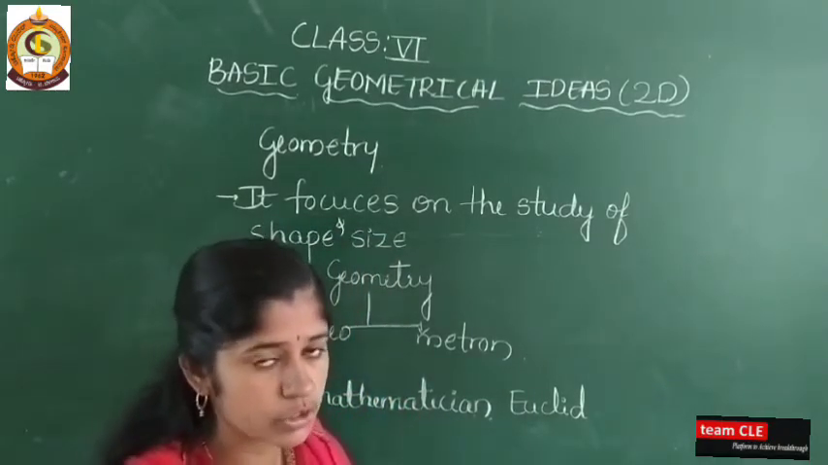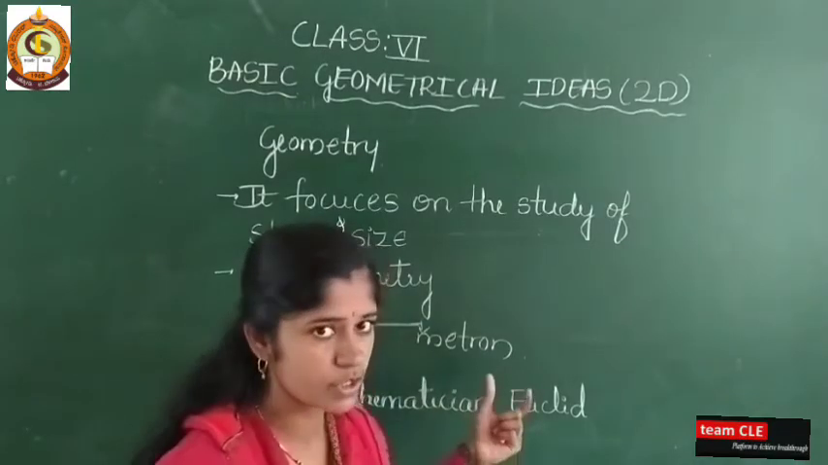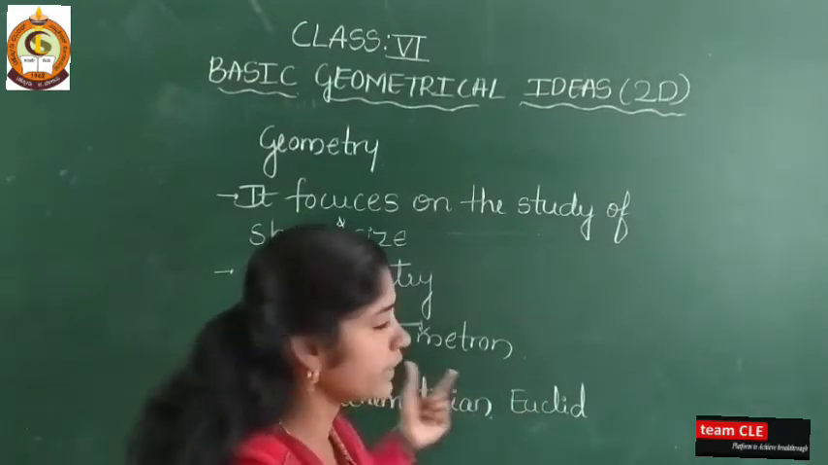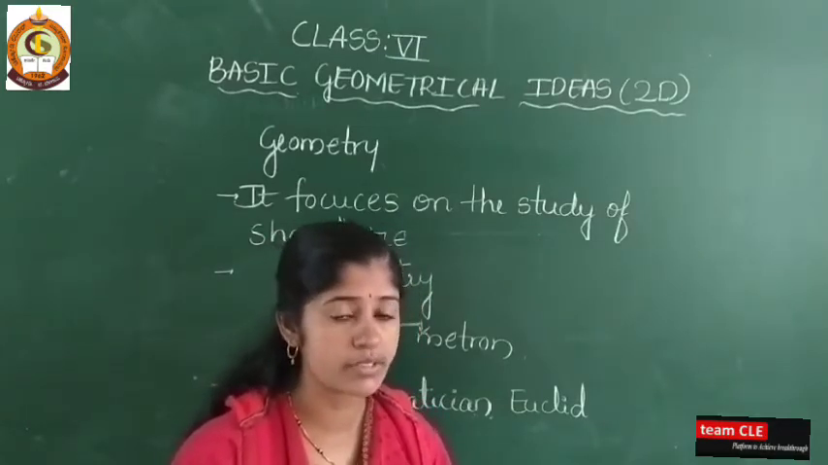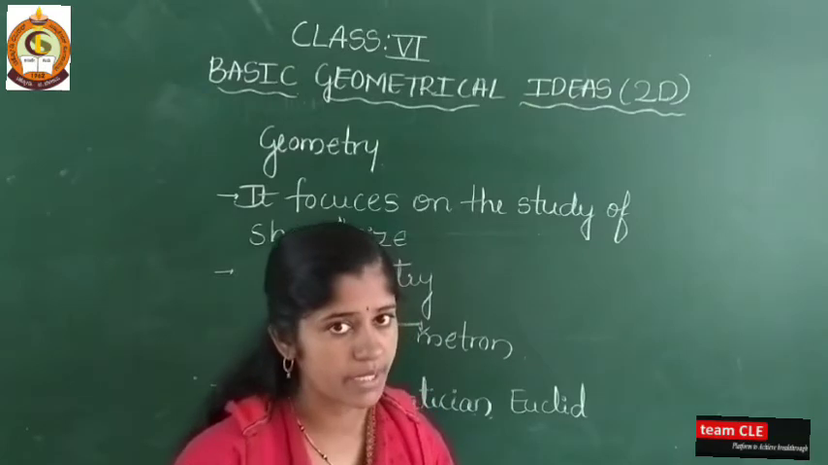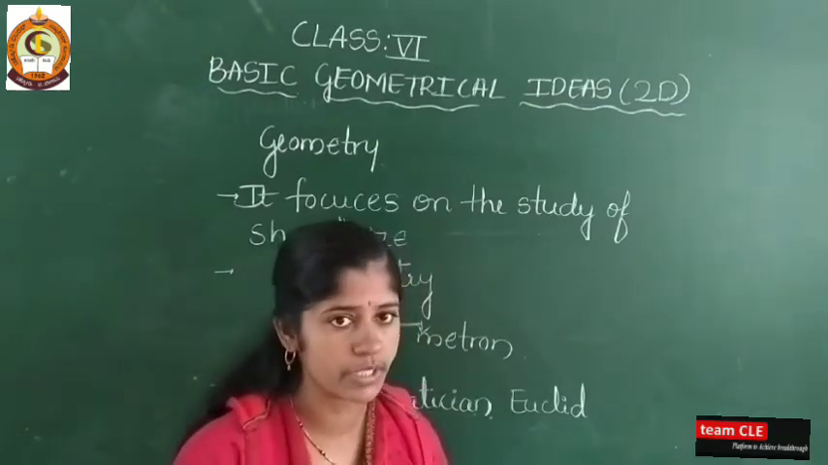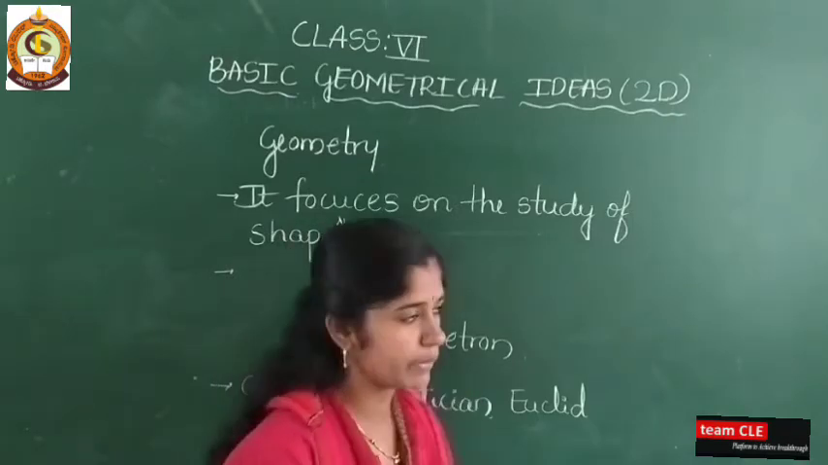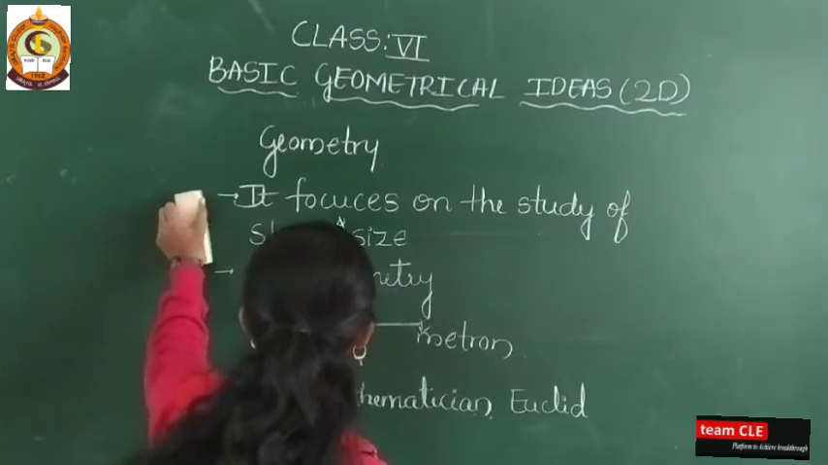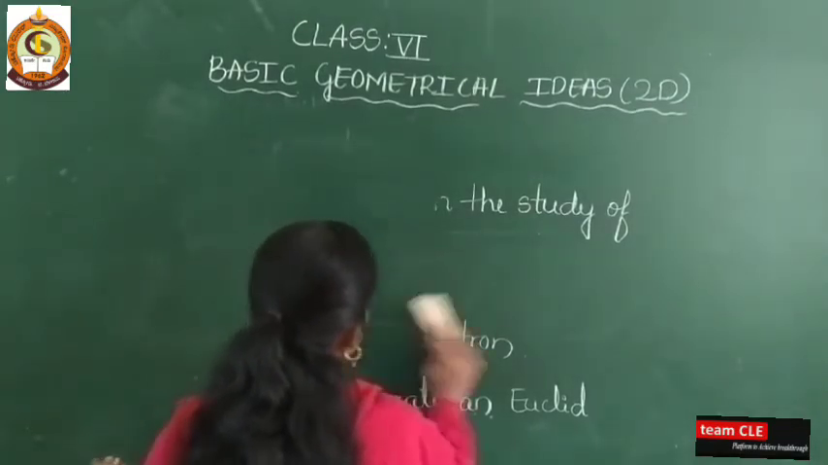I hope you understood. Geometry deals with the study of the shape and size of figures. Geometry is derived from two words, geo and metron. Geo means earth and metron means measurement, and one of the great mathematicians, Euclid, performed many works on this geometry. So let us start. This is a small introduction about geometry.